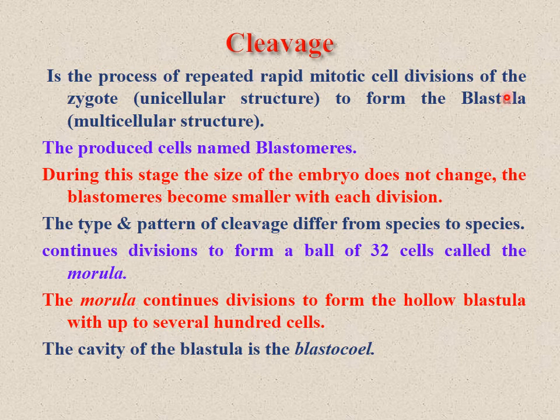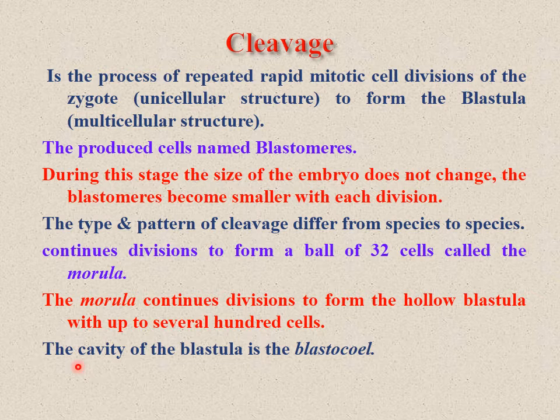Cleavage is a process of repeated rapid mitotic cell division of the zygote to form the blastula stage. The produced cells are named blastomeres. During this stage, the size of the embryo does not change. The blastomeres become smaller with each cell division.